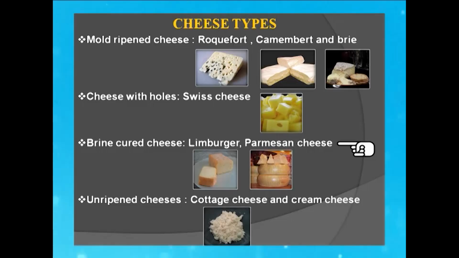Then we have brine cured cheese, which means that brine solution is used for salting and which takes place for a longer time. So we call it brine cured cheese. Examples include Limburger and Parmesan cheese. And finally, we will end up with a discussion of unripened cheese where aging is not required. They are consumed fresh. We have cottage cheese, paneer and others in the category.